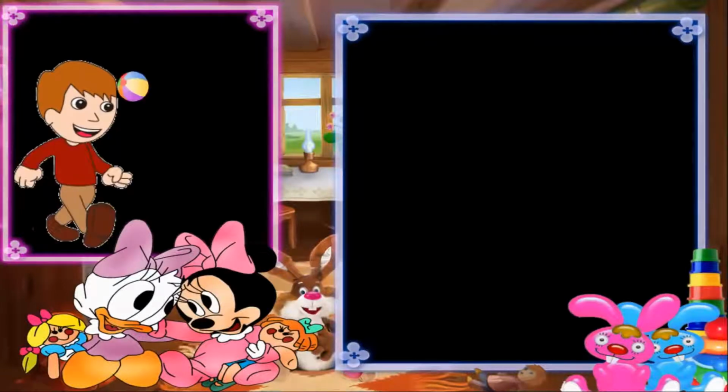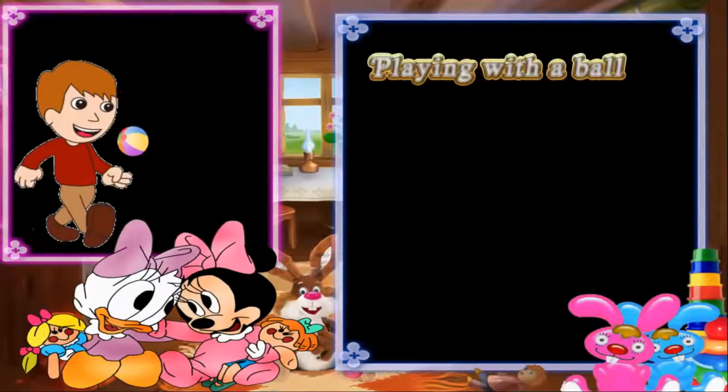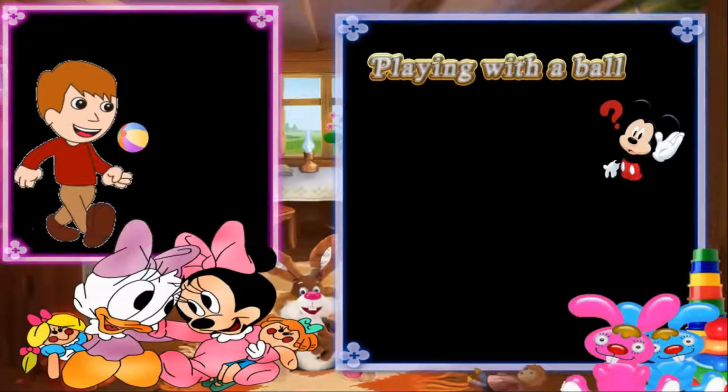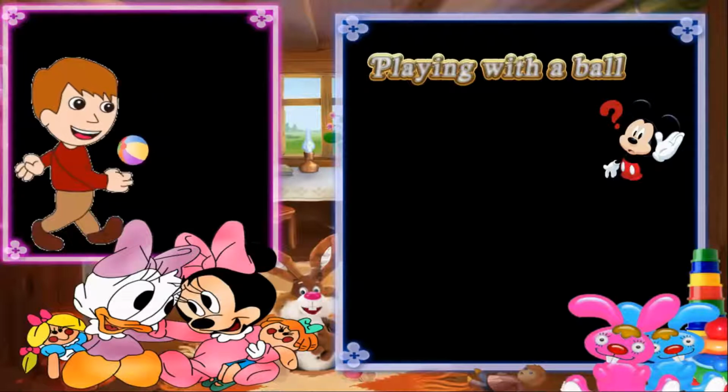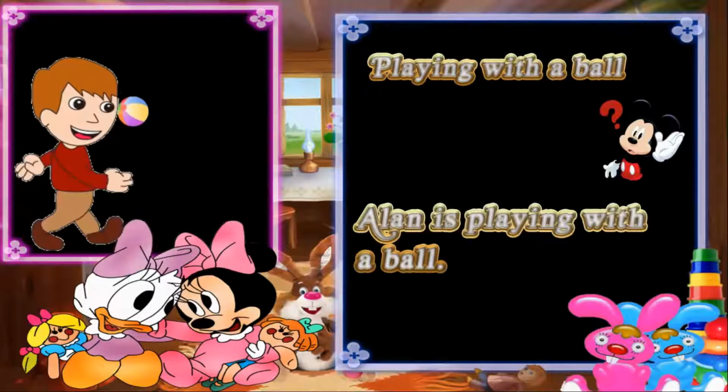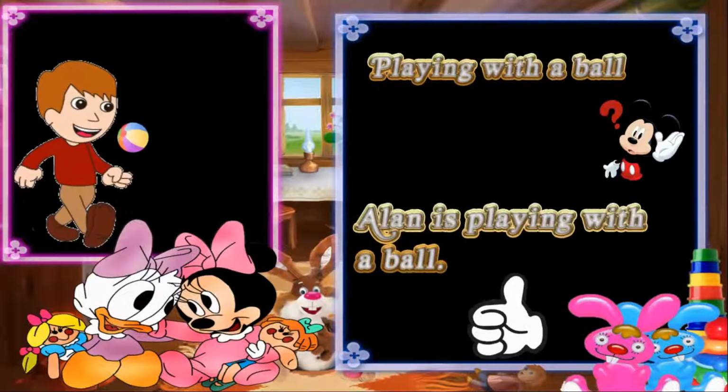Here we can see a boy, and the boy is playing with a ball. And few words are given as playing with a ball. It does not tell us who is playing with a ball. That is, we don't get a complete idea or a picture. Now, here the sentence is Alan is playing with a ball. Now we get a complete picture of Alan playing with a ball.